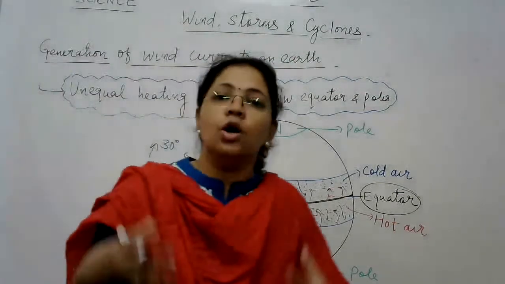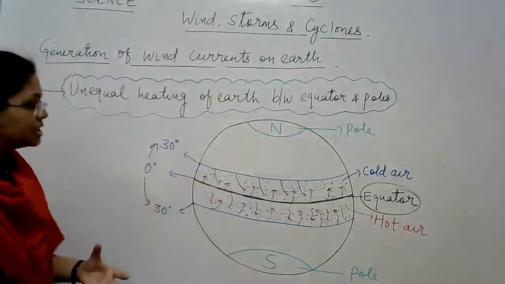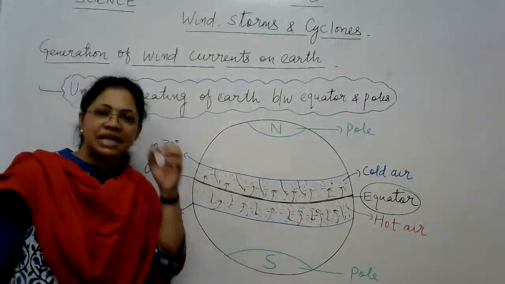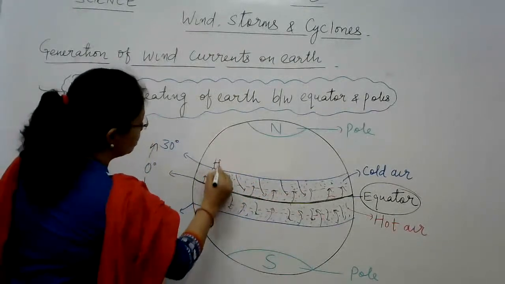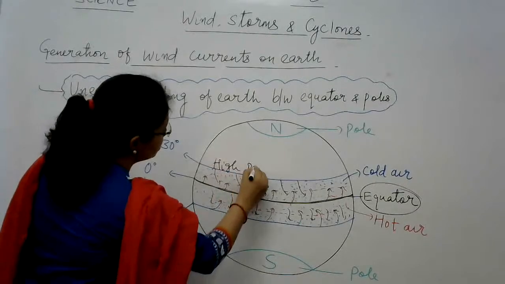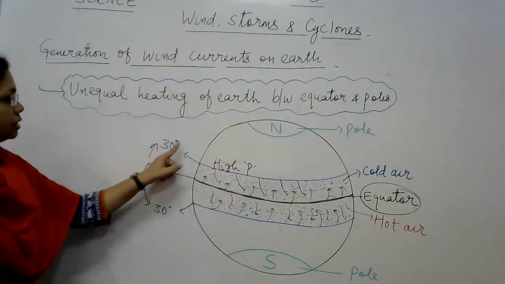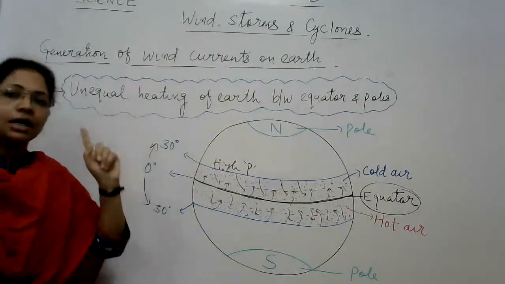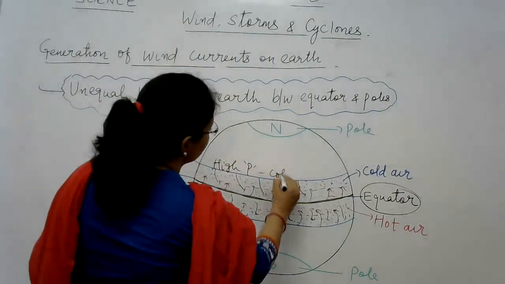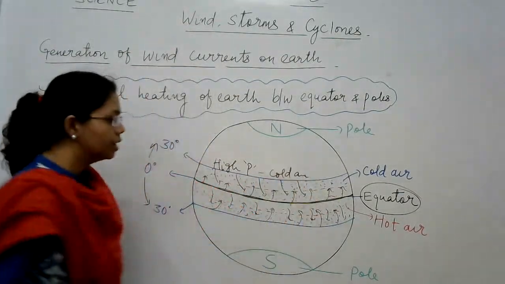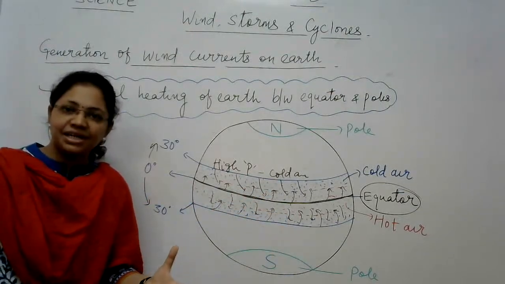And we know that cold air is heavier, and now since it is heavier, it has a tendency of sinking down. It means in this particular place here the pressure is high. So in the area of the 30 degree latitude belt, the air is cold, right? High pressure, and it is cold air. In equatorial regions, the air has become lighter, it is rising upward.